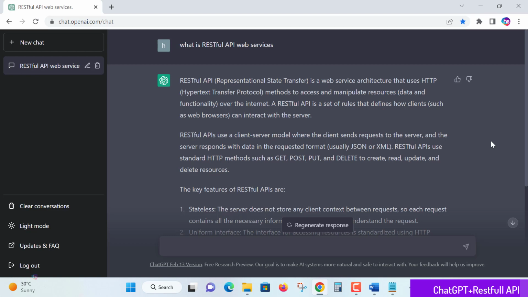These functionalities, using the HTTP methods GET, POST, PUT, DELETE, are sent through your request when you do RESTful APIs.